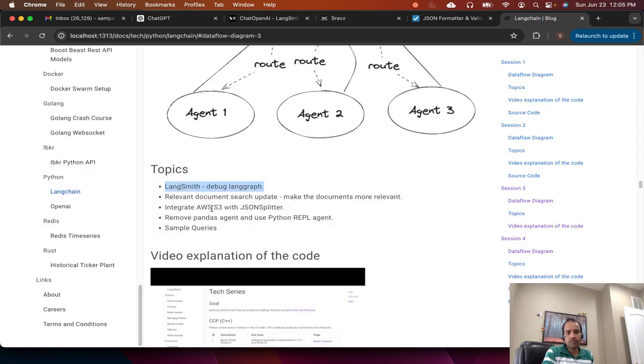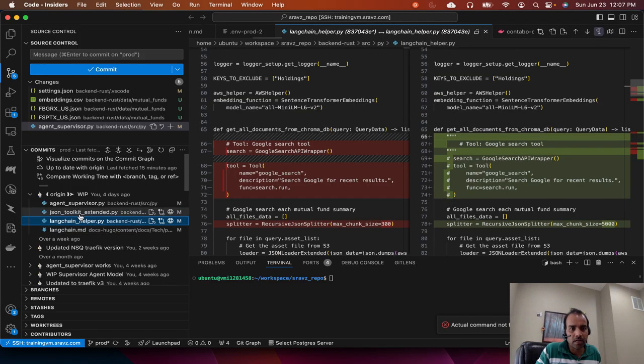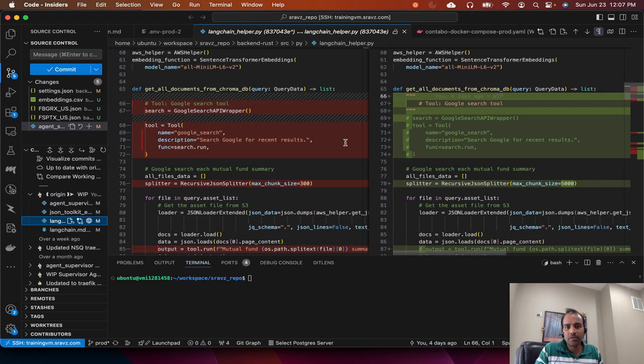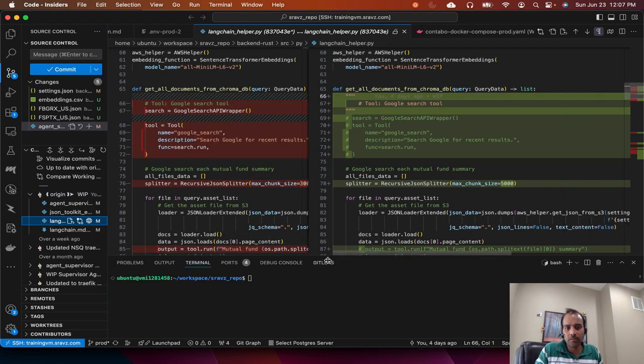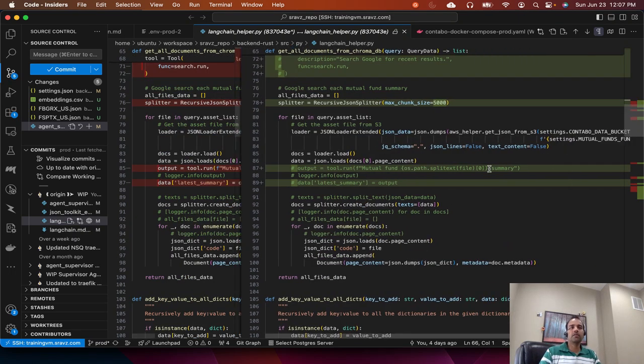Now I'll mention a little bit more about the relevant documents, why we need to make the relevant documents more relevant. I'll discuss the changes made to the relevant documents portion of the code, the LangChain helper. We do get all documents from ChromaDB. This code base is in the gist. Here I'm only showing the differences between the previous and this version. So you can go through the code base in the gist for better understanding.